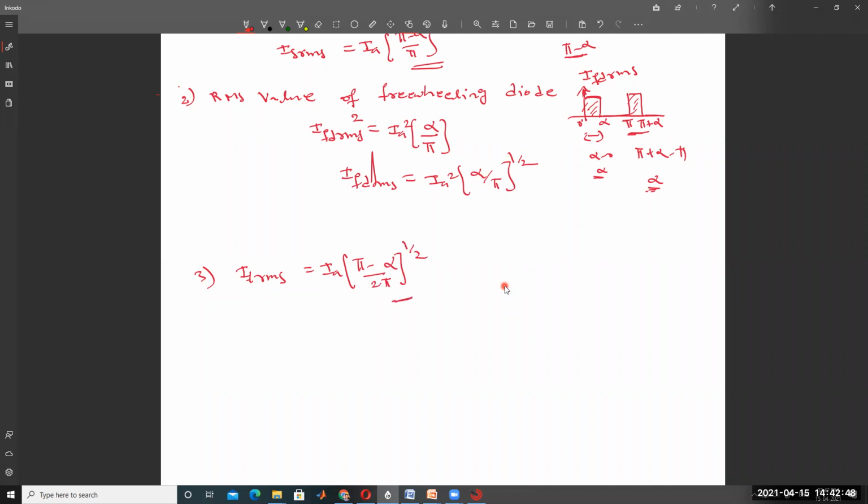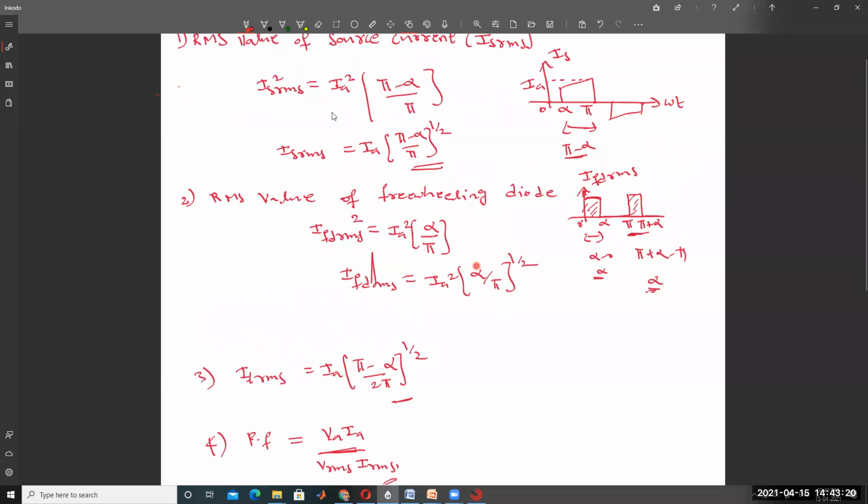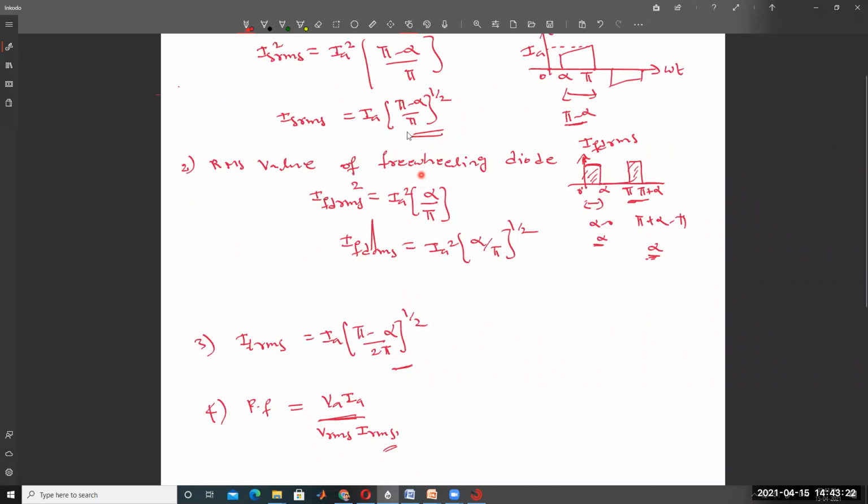And then the fourth one, input power factor. Power factor is equal to VA IA divided by VRMS into IRMS. Substituting these values, we get the power factor relation. VA is equal to VM by pi into (1 plus cos alpha), VRMS is equal to VM by root 2, and IRMS is as above. By substituting these expressions, we get one type of relation.